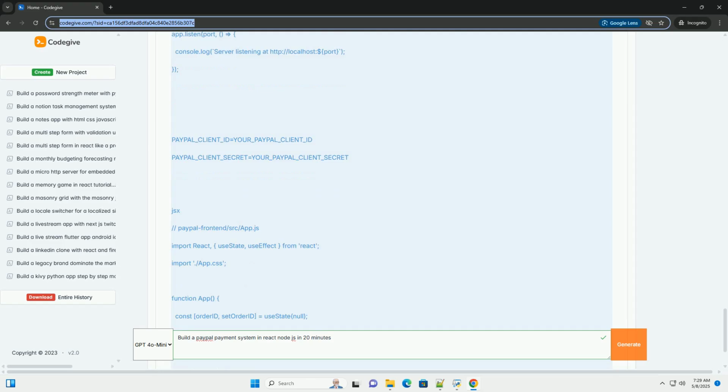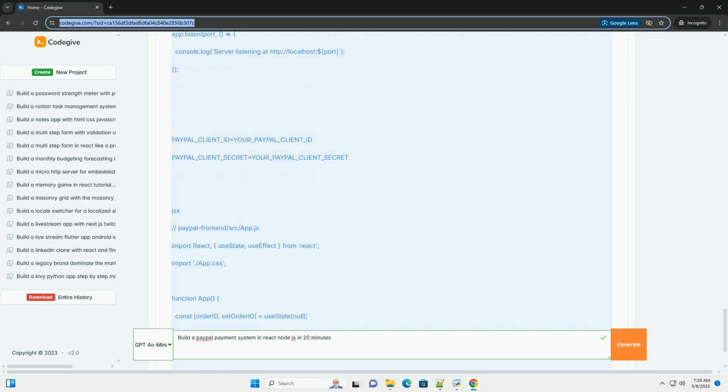Frontend, App.js. Displays a button that, when clicked, calls the /api/orders endpoint on the backend to create a PayPal order. The useEffect hook waits for the order ID to be set, then dynamically adds the PayPal JavaScript SDK to the page.